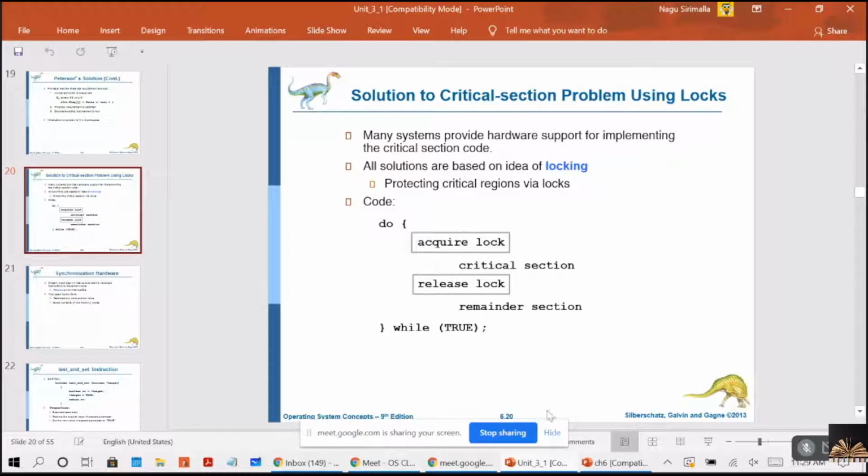Normally, this solution works by making use of locks, protecting the critical regions via the locks. So what we do is, initially, while true, acquire the lock. That means if the critical section is available, acquire the lock, enter into the critical section, then release the lock, and you execute the remaining section.